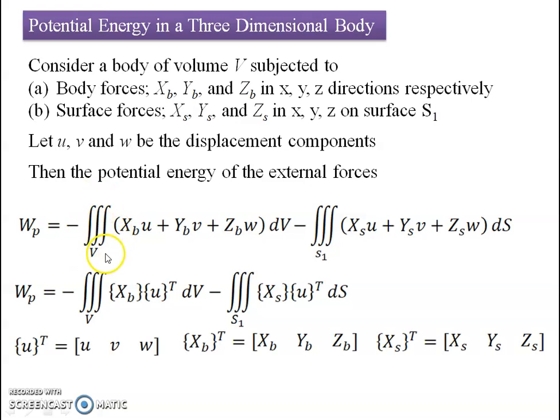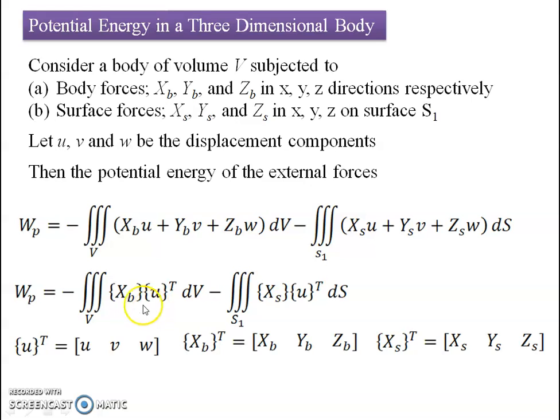So we will have a triple integration of XB into the displacement in the X direction, YB into V, ZB into W, that is the respective displacement in the respective direction, multiplied and integrated over the volume dV. So here we get the total work done by the external force along the volume due to body forces. Similarly, we can have the external work done by the forces applied on the surface, which is going to vary over the entire arbitrary surface under consideration.